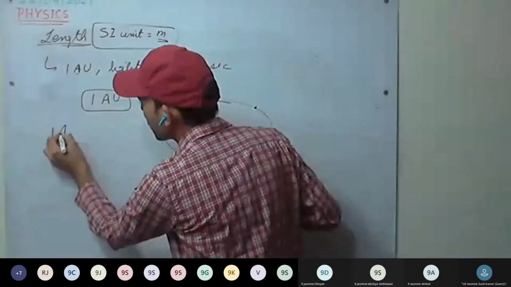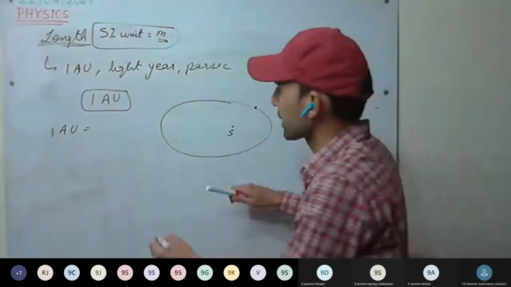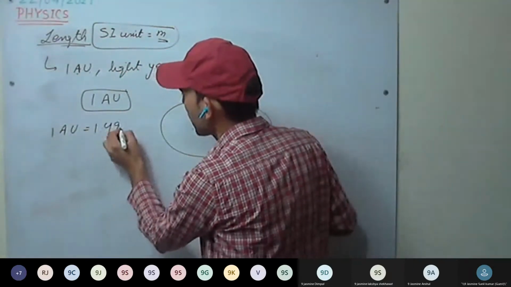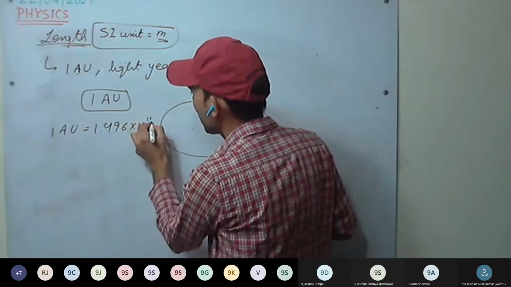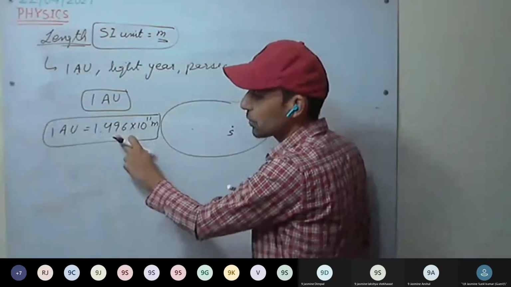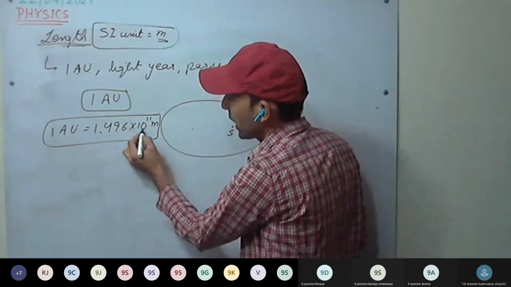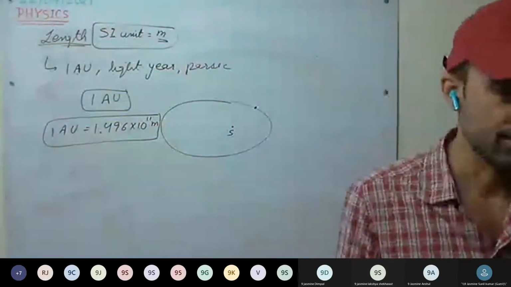One astronomical unit is equal to 1.496 into 10 raised to power 11 meter. This is how they are related. You can see they are not related in terms of just powers of 10. It is non-metric: 1.496 into 10 raised to power 11 meter.